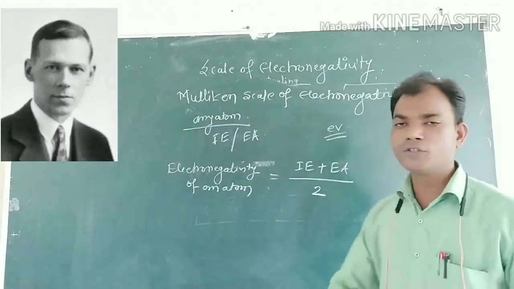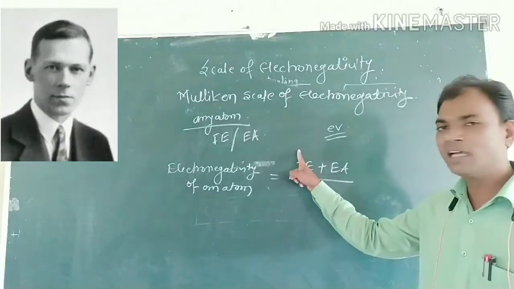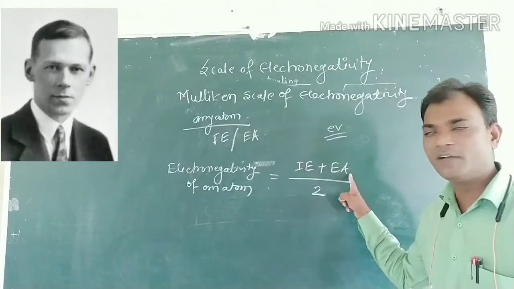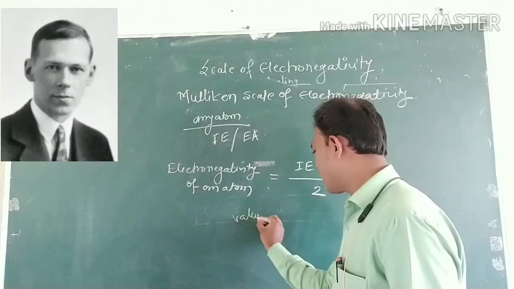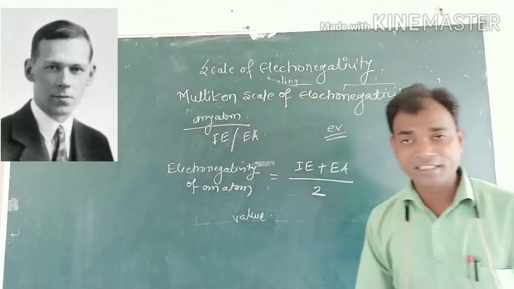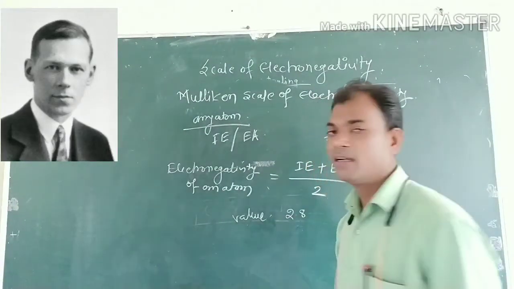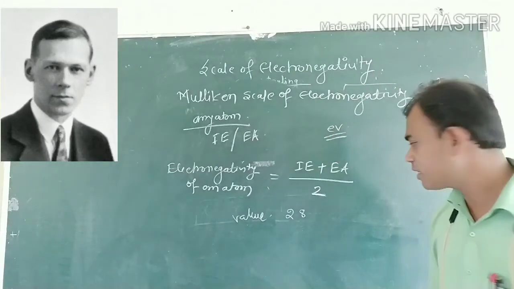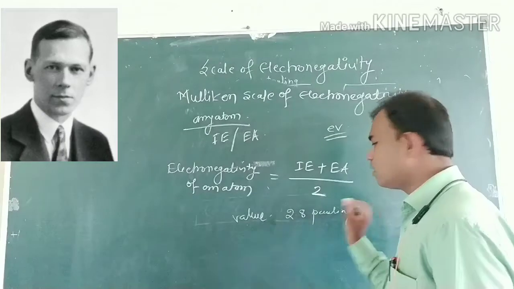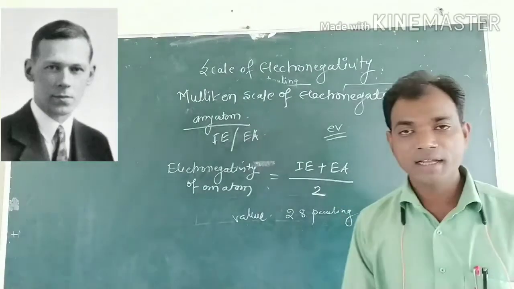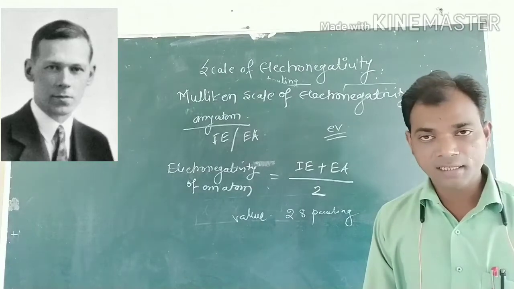Also, the values obtained by the Mulliken scale from the average of ionization energy and electron affinity are 2.8 times higher than the Pauling scale.